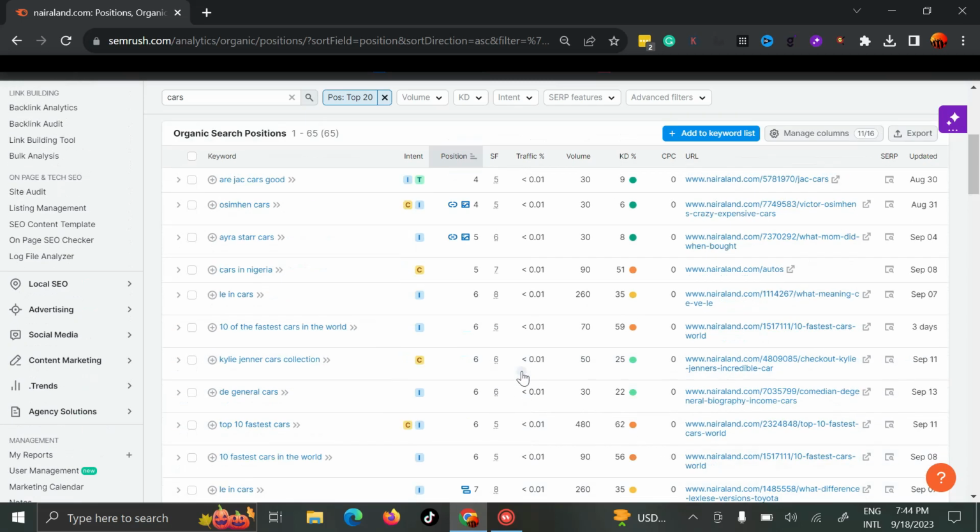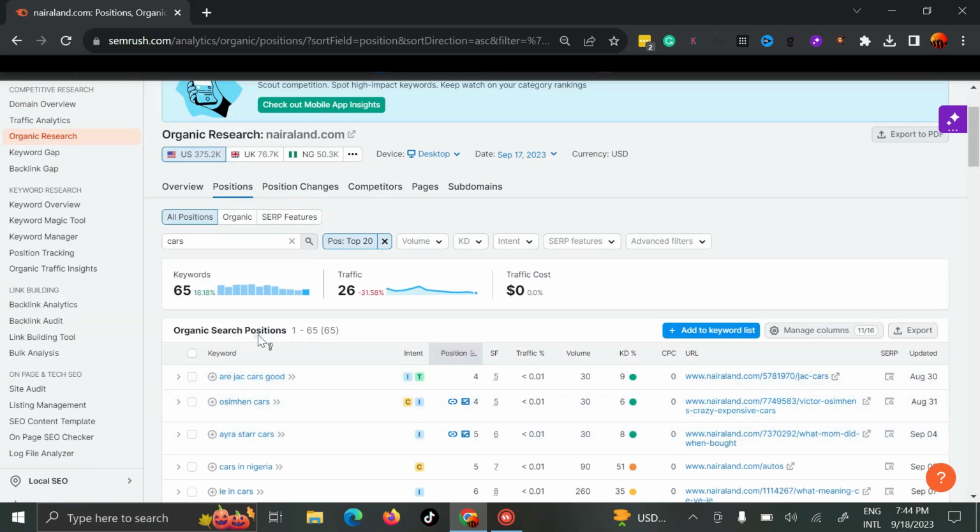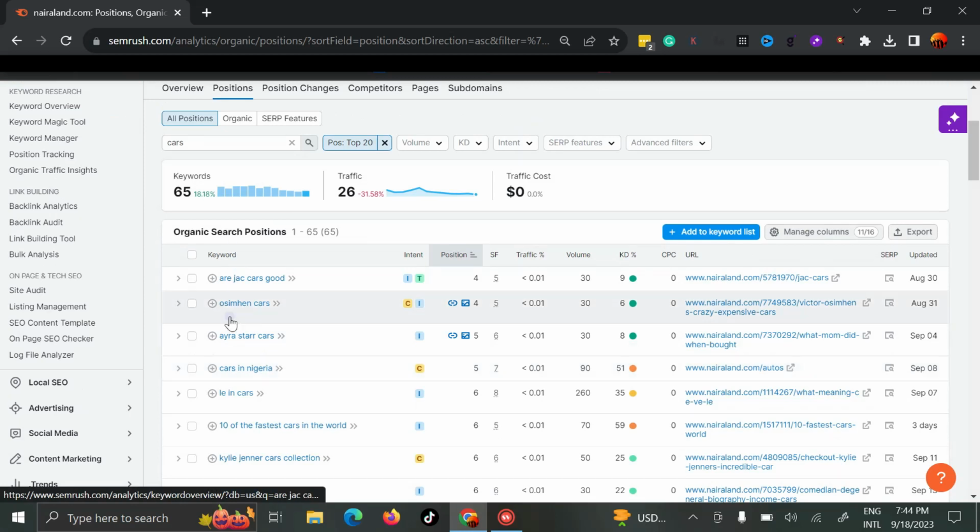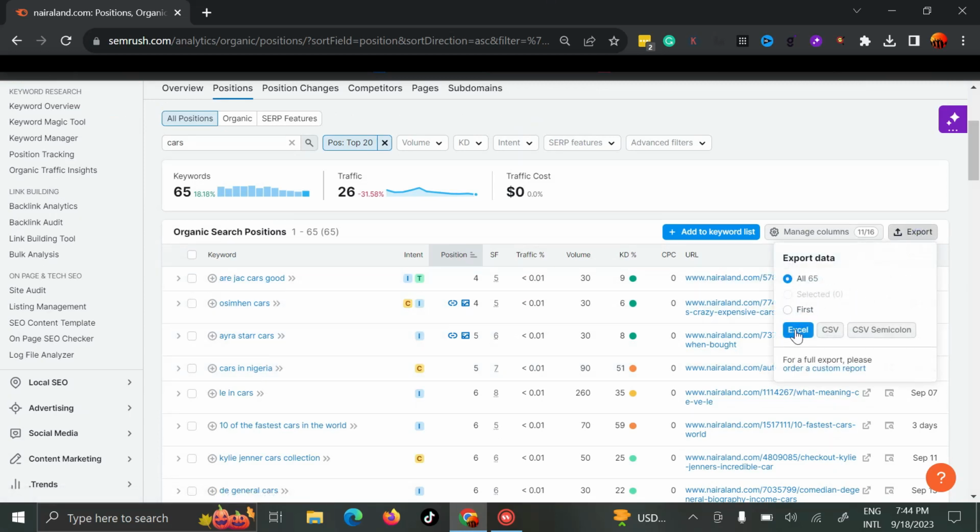After you've gotten your keywords, you can filter by search volume, but that doesn't matter in some sense. You can filter by keyword difficulty, still it doesn't matter. You are trying to get keywords from nairaland.com. So if I feel that I'm okay with these keywords, I'll just click on export and export all. Once I click, it will automatically download these keywords on an Excel sheet where I can use them to write my articles and outrank Nairaland.